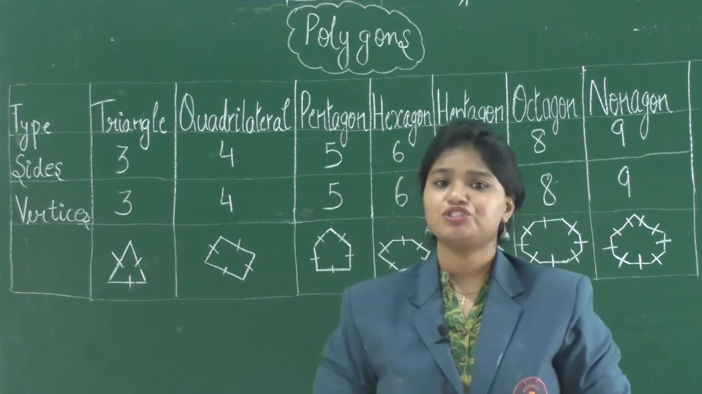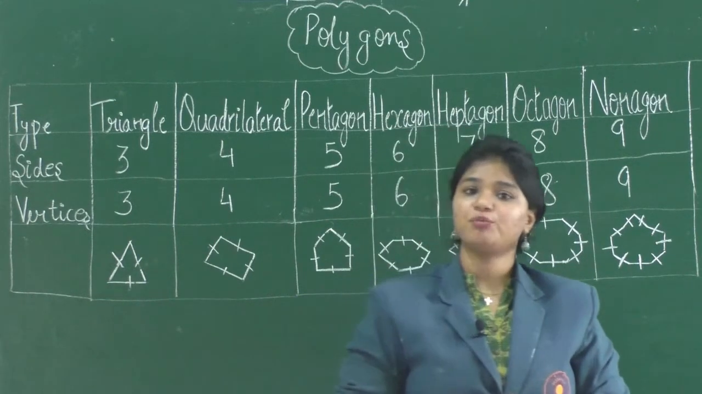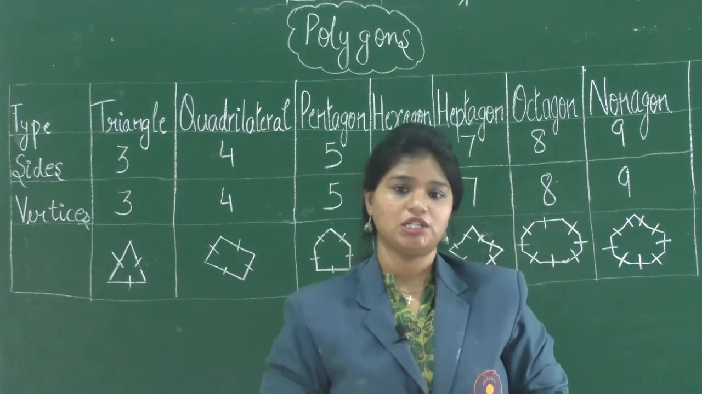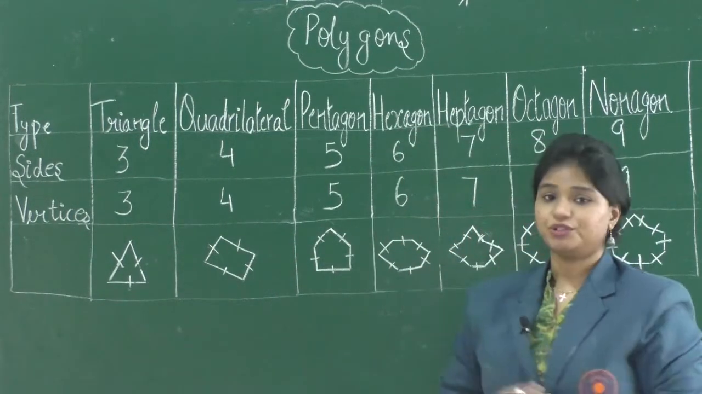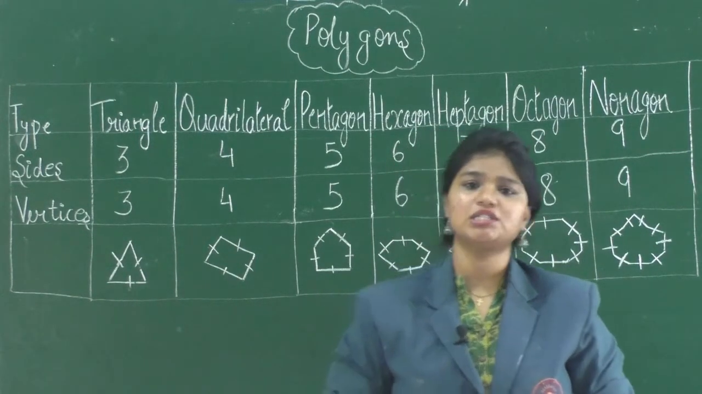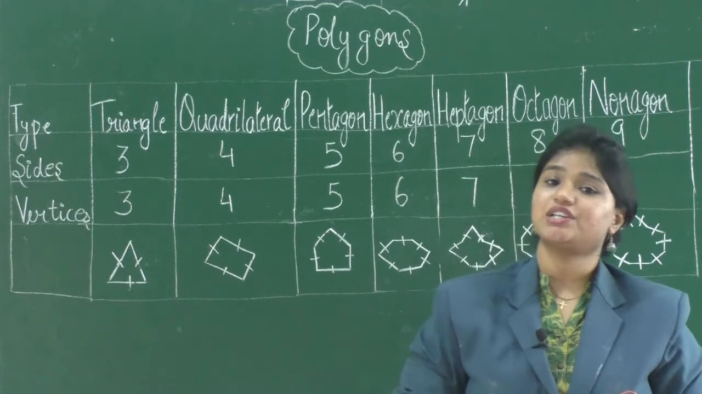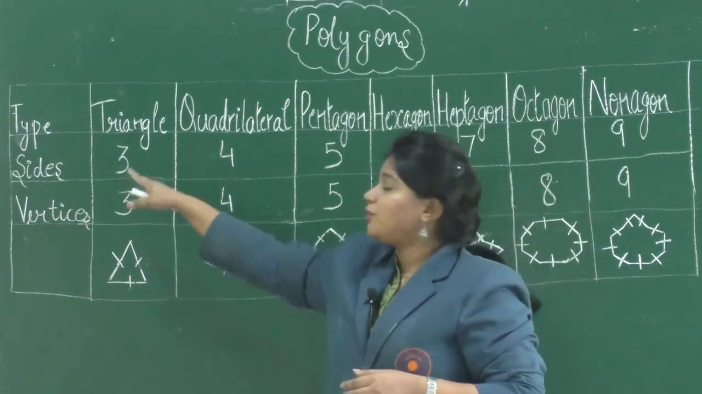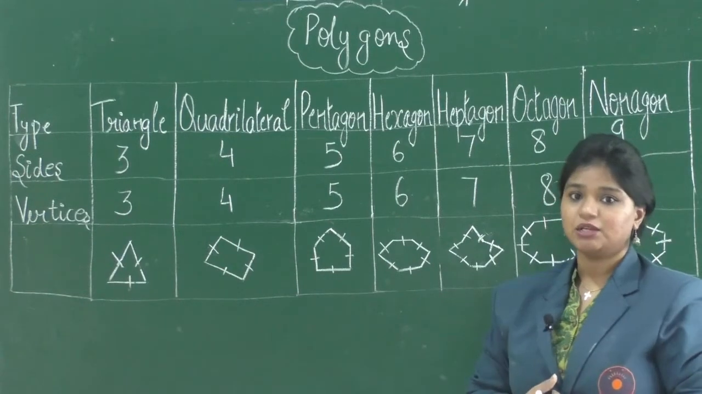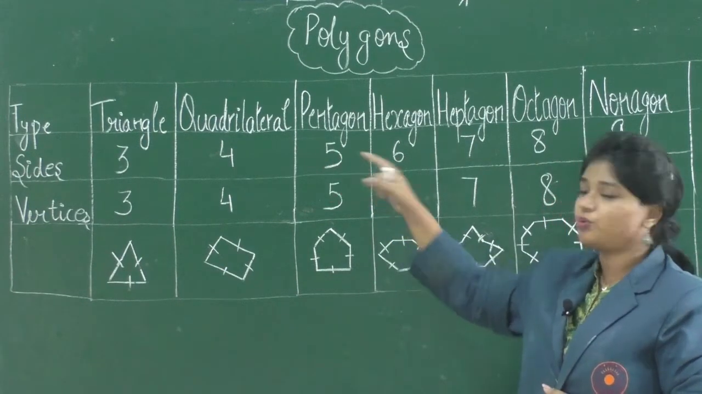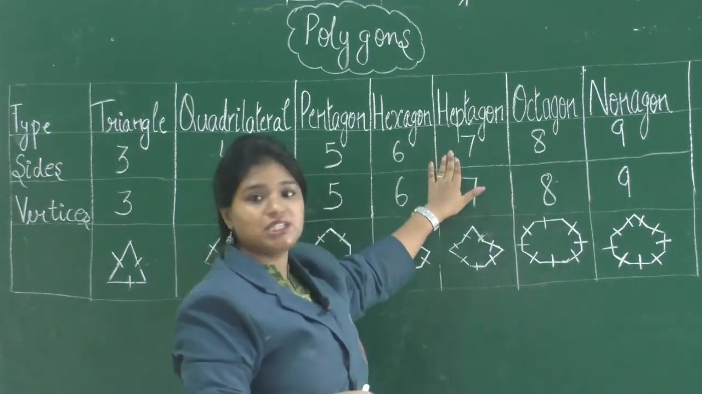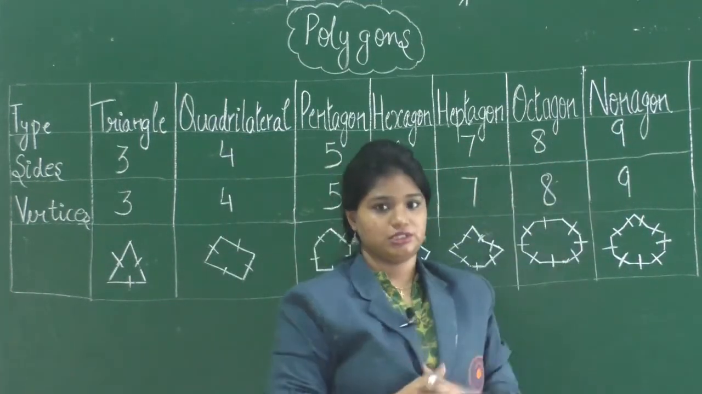We come across many things of different shapes. Amongst them, the shapes which are made up of three or more line segments that do not cross each other are known as polygons. Here we have a table representing different types of polygons. Now, how are polygons classified? Polygons are classified on the basis of the number of sides they have. So, this table represents the polygons triangle, quadrilateral, pentagon, hexagon, heptagon, octagon and nonagon.